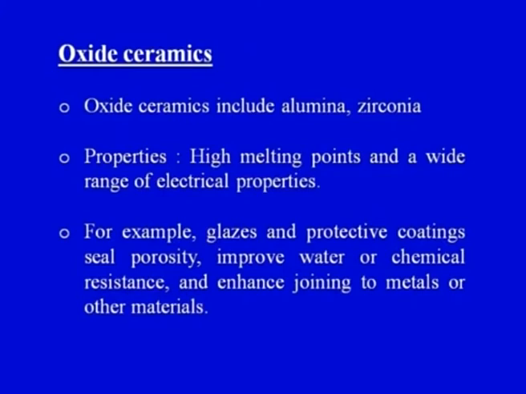Oxide ceramics basically include alumina, zirconia, and there are other types of oxide ceramics also. Now what are the important properties of the oxide ceramics? We can have high melting points and a wide variety of electrical properties. There are different examples like glazes and protective coatings. They seal porosity, improve water or chemical resistance, and enhance joining to metals or other materials. So the application areas of oxide ceramics are also given.